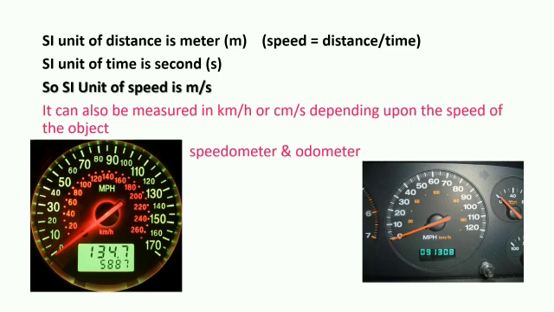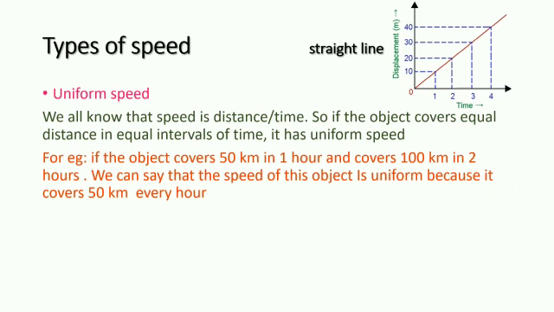Let us now talk about the SI unit of speed. We know that speed is distance upon time. The SI unit of distance is meter. The SI unit of time is seconds. So the SI unit of speed is meters per second. It can also be measured in kilometers per hour or centimeters per second, depending upon the speed of the object. This is the speedometer. It calculates the speed, and the odometer calculates the distance.